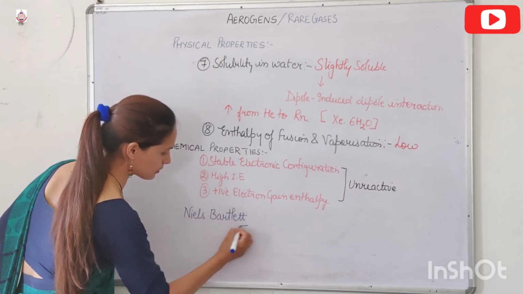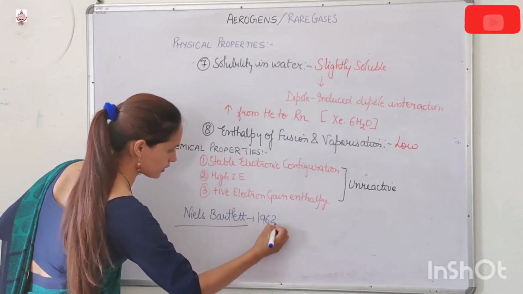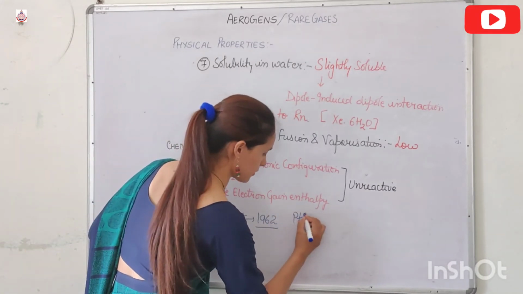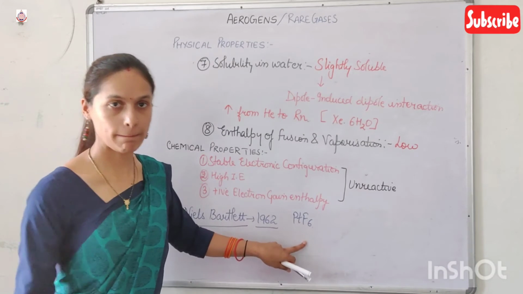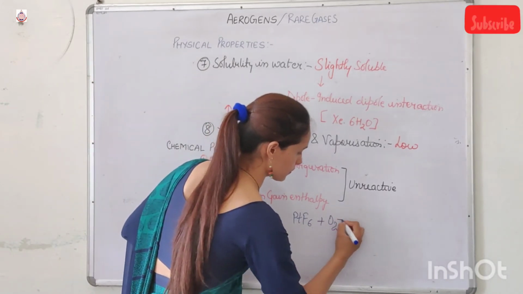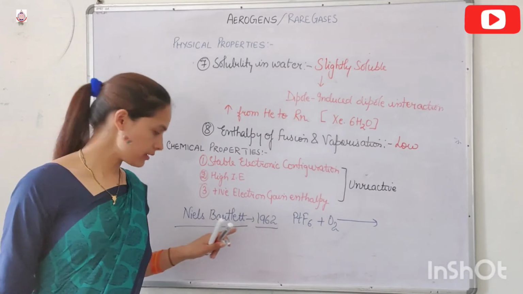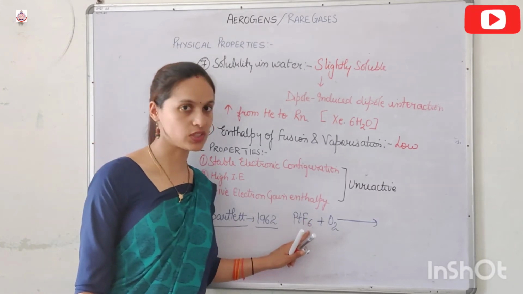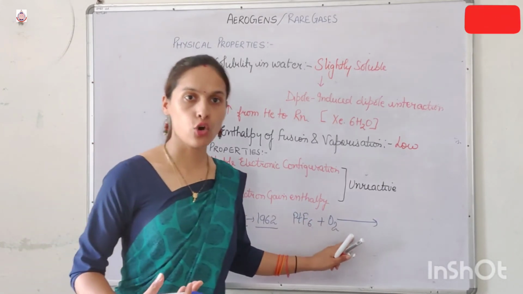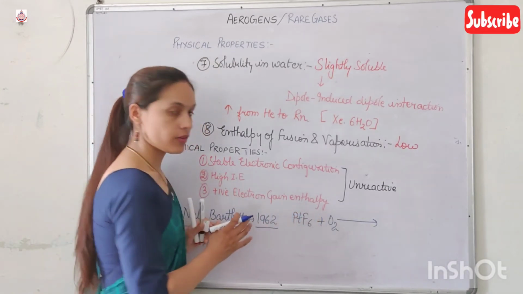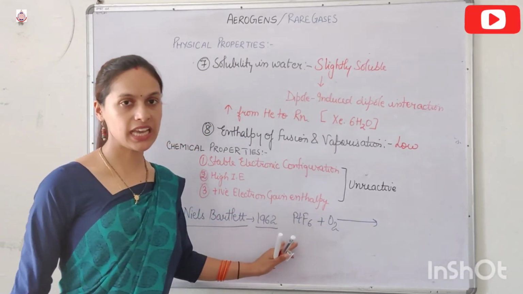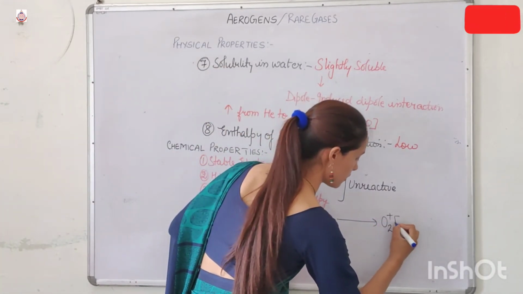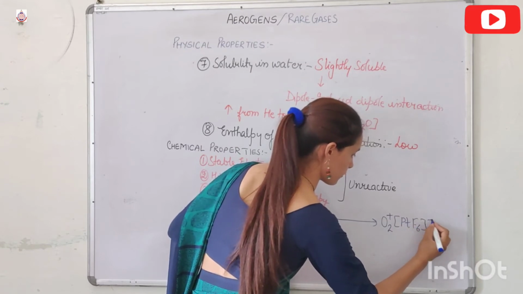There was a scientist, Neil Bartlett. In 1962, Neil Bartlett reacted PtF6, a powerful oxidizing agent, with dioxygen, O2. When Bartlett reacted O2 with PtF6, he got an ionic solid having the formula O2+ PtF6-.